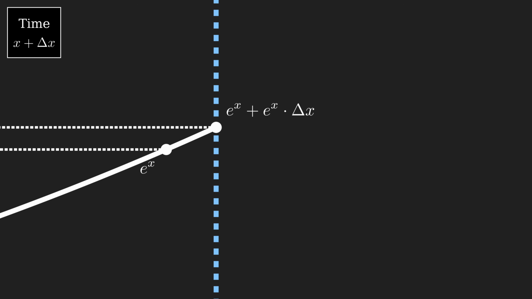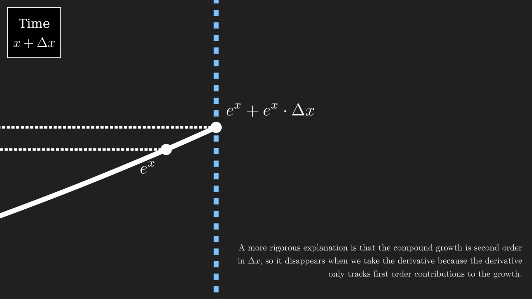Now, in this calculation, we haven't accounted for the growth over the interval, or the growth due to the growth due to the growth, but that's okay. Because delta x is such a small time step, hardly any growth happens in the first place, and any growth produced by that growth will be negligible.